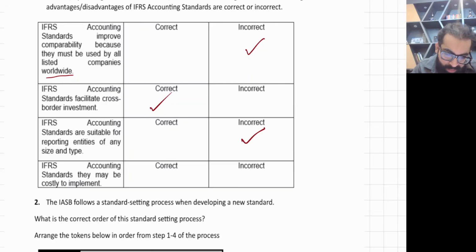Then IFRS accounting standards may be costly to implement. Yes, this is correct. I just told you that for IFRS you need to hire expensive accountants, right? Okay. So for some companies with a low maturity level it may be expensive, but for very large organizations with a very high maturity level, it might not be such a big expense. But yes, they have written "may be". See the word "may", so it's correct. Okay.